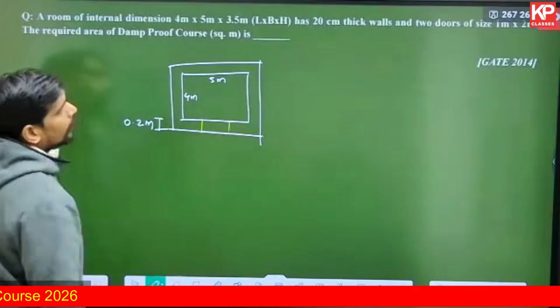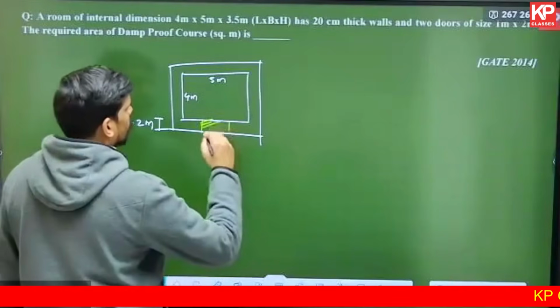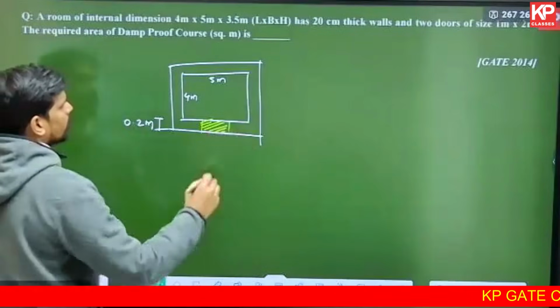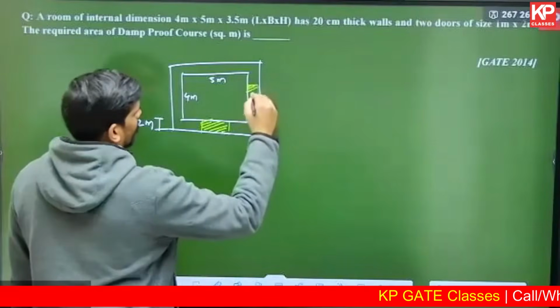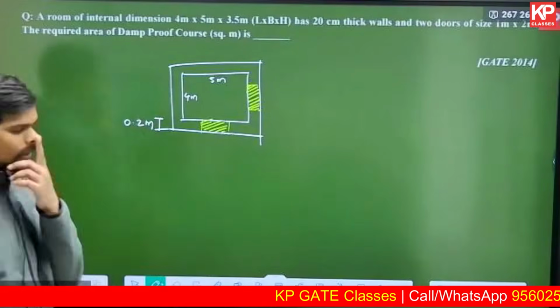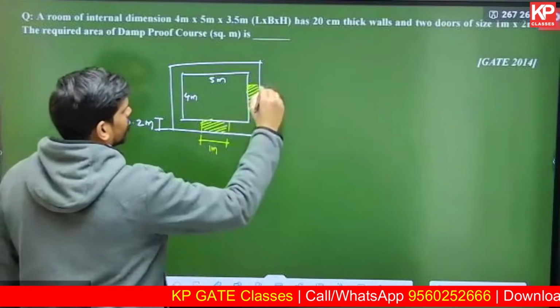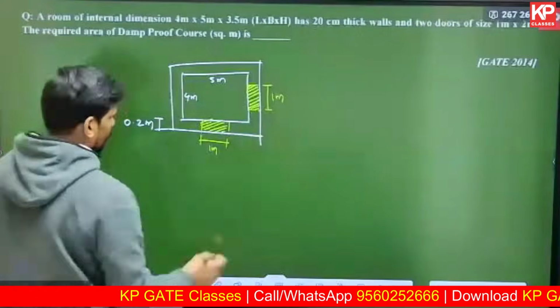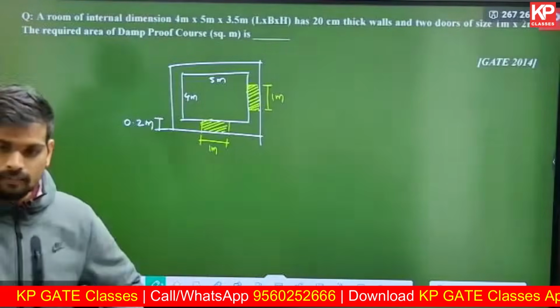If the door size is 1 meter into 2 meter, can you tell me which of those two dimensions is the width? Obviously it is 1 meter. It will not be that 2 meter is the width. This will be 1 meter width. This will be 1 meter width. So that's how it is.